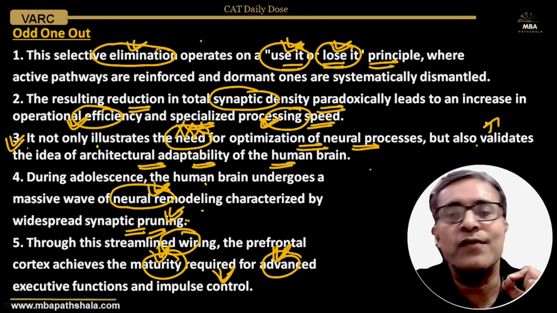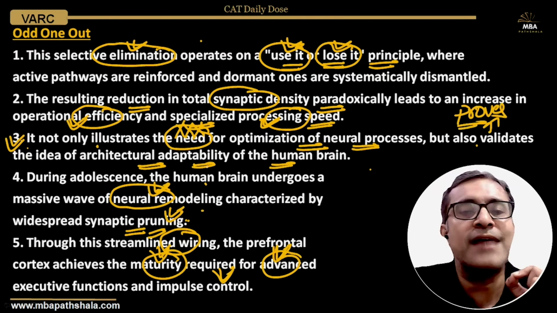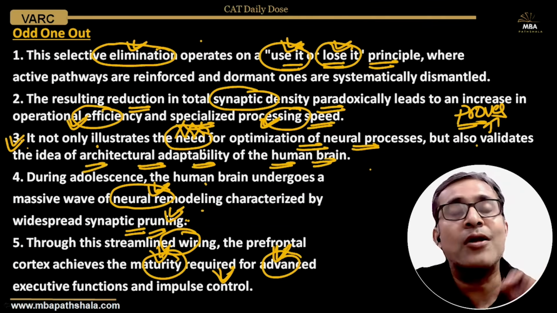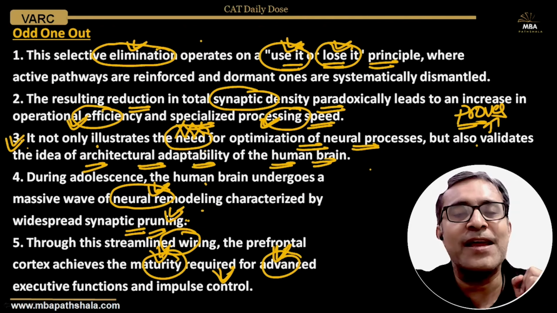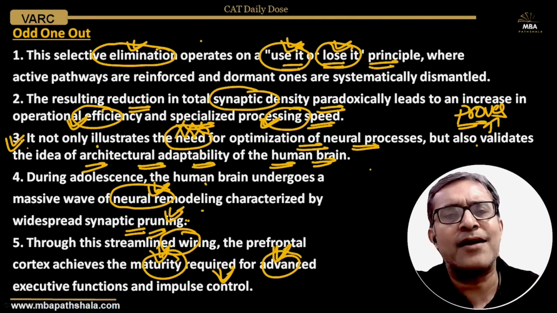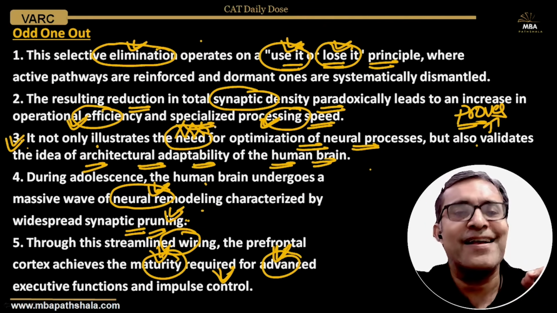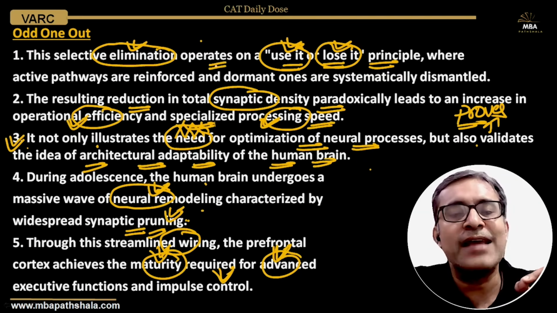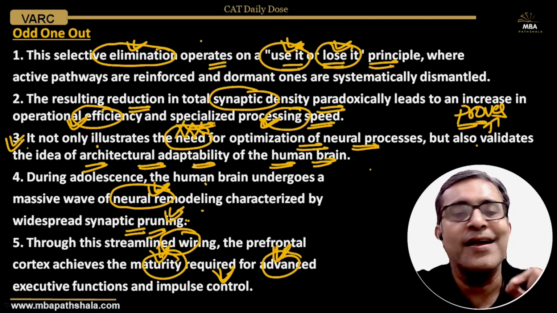It also proves, validates means proves, that the human brain's architecture is adaptable, it is changeable, what we call the plasticity of the human brain. So students, in this paragraph, what were we discussing? How the synaptic pruning takes place and what is its overall impact.